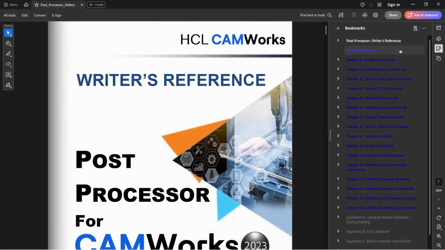A PDF writer's reference is also included with the installation of the UPG. This is a large document separated by different chapters. This allows you to go in and learn what options are available and how to leverage them. All of these tools together will have you on your way creating your own post processor.